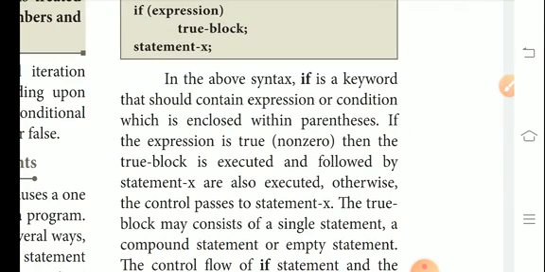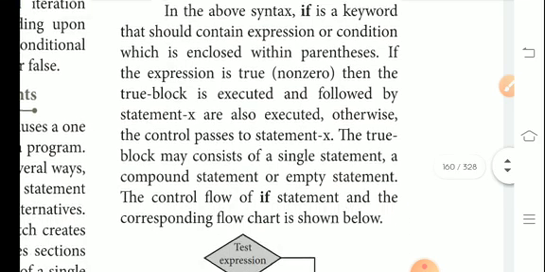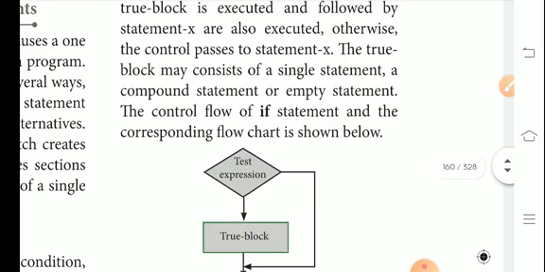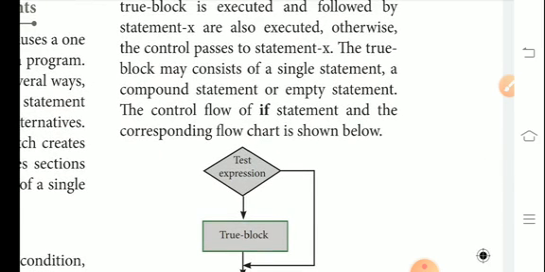If the expression is true, non-zero, then the true block is executed and followed by statement X, which is also executed. Otherwise the control passes to statement X. The true block may consist of a single statement, a compound statement or an empty statement.